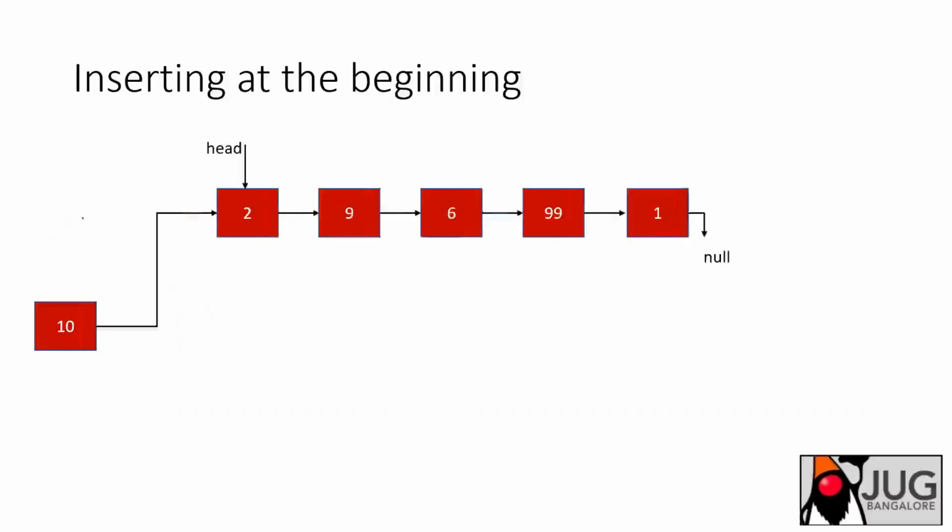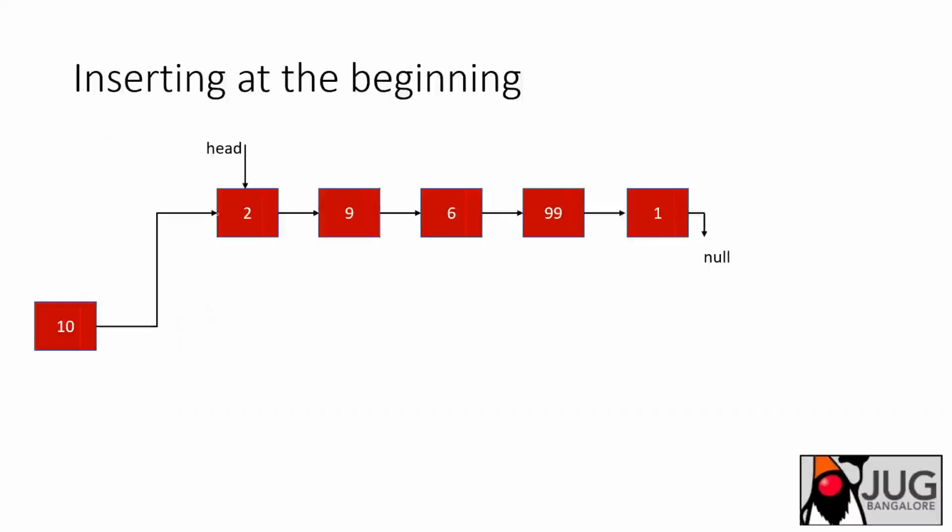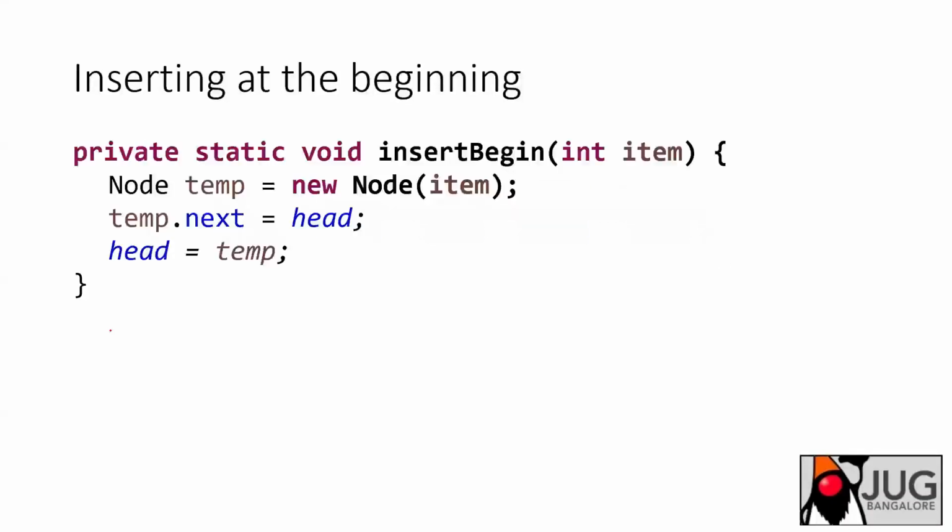So what you did: you created a temp node and its next is pointing to head. Then you reassign the head back to the temporarily created node, so your head comes back here, and this is what your list is. Code-wise, it is pretty simple. You created a temp node with the value passed to insert beginning. By default temp.next is null. Instead of null, you are assigning temp.next back to head.